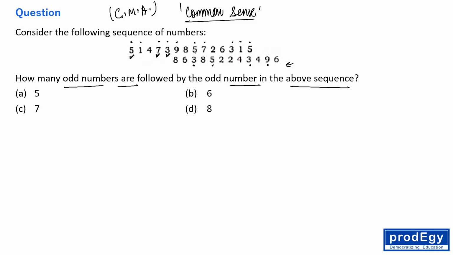5 is an odd number, 5 is followed by 7, yes, fulfilling the condition. 7 is not followed by an odd number. 3 is followed by 1, fulfilling the condition. Okay, 1 is followed by 5, fulfilling the condition. 5 is followed by 8, not fulfilling the condition. 3 is followed by 8, no. 5 is followed by 2, no. 3 is followed by 4, no. And 9 is followed by 6, no. Right? So just count them. 1, 2, 3, 4, 5, 6. Right, everyone? The answer is 6, B option.